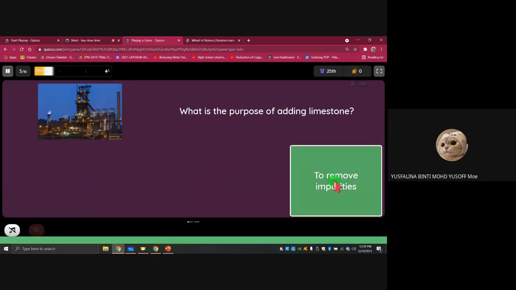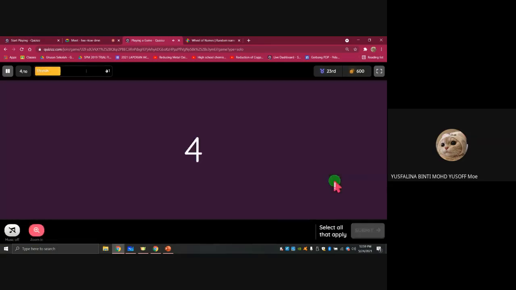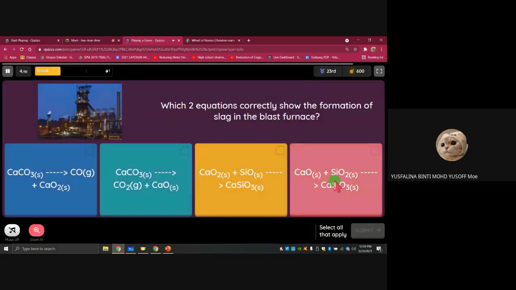Okay, very good. Inside of the iron oxide, actually there are other elements other than iron and oxygen. So we already got the iron. How about the rest of the things that we don't need? We put in the calcium carbonate so it can react with the rest of the things that we don't need, and it will produce the slag from it.